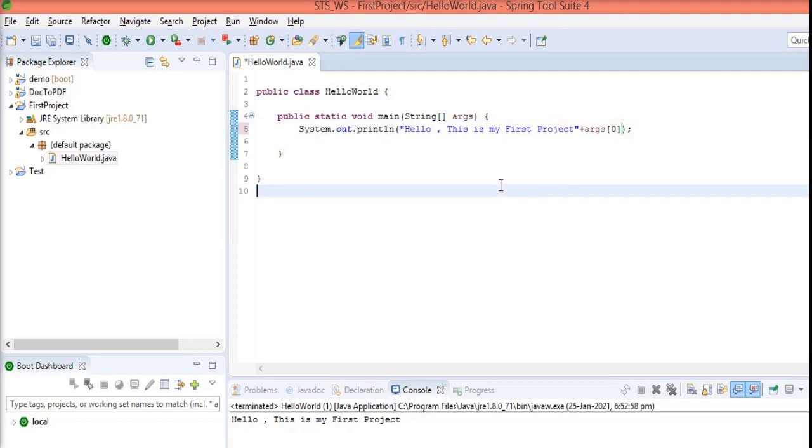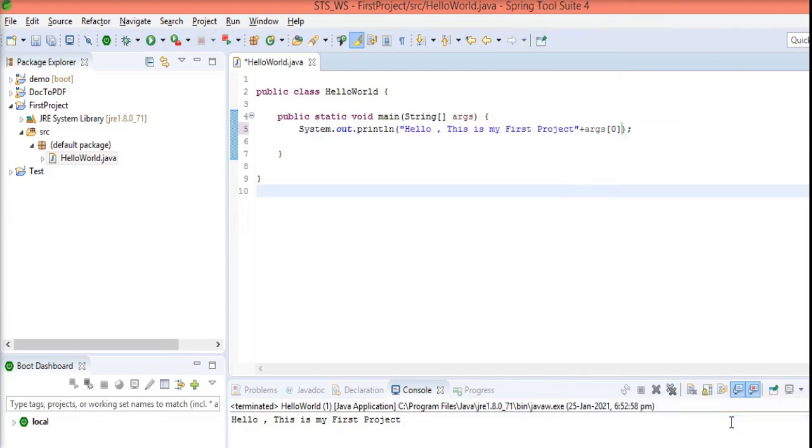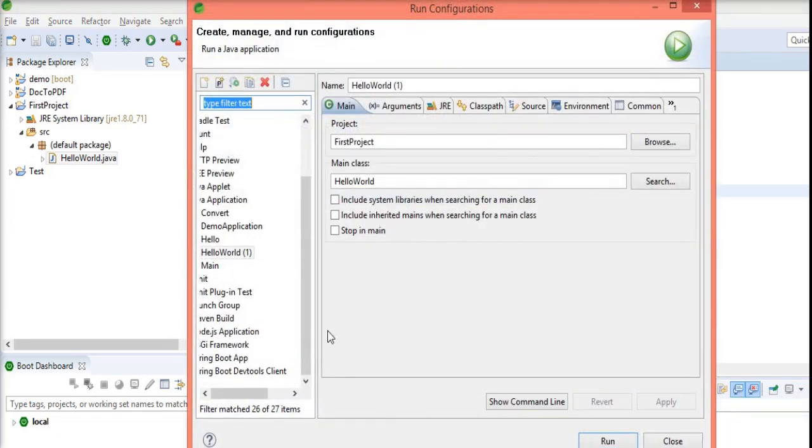So I simply right click on this. Last time I did Run As and Java Application, right? This time I click on Run Configuration. You can see clearly, I am selecting Run As and after that Run Configuration. When I click on Run Configuration, it will open this window.